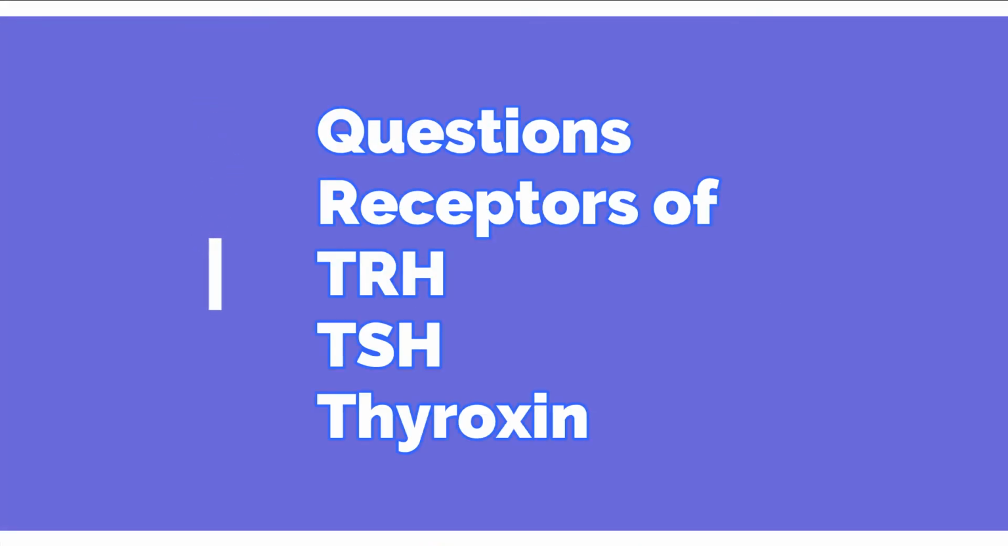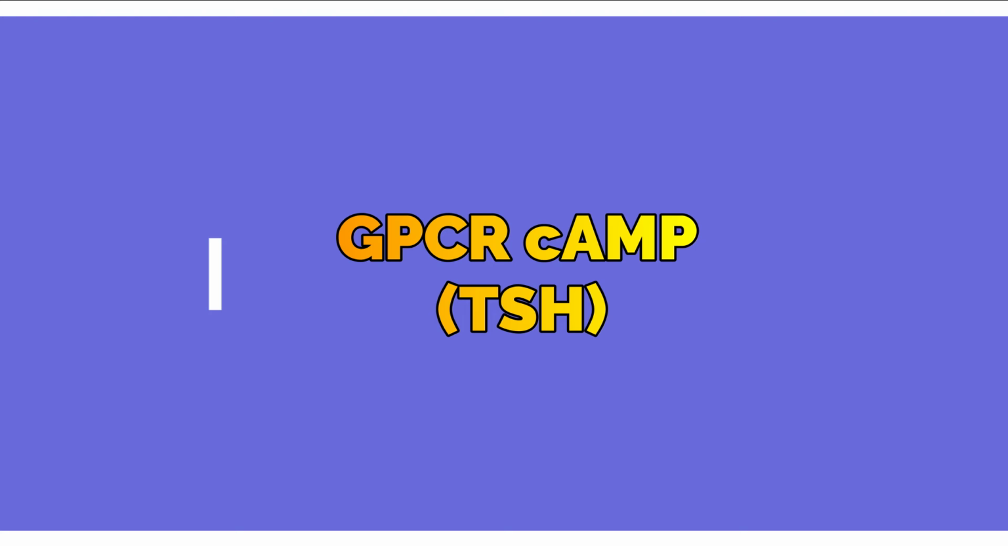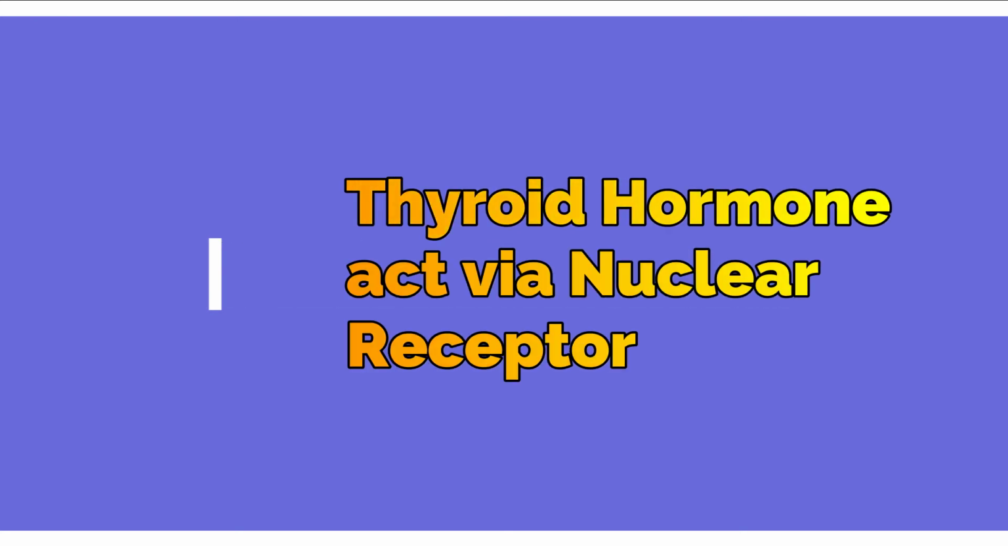Now I have 3 questions for you. What are the mechanisms through which TRH, TSH and T3 and T4 act? TRH acts through the G protein coupled phospholipase C system, and TSH acts through the G protein coupled cyclic AMP system. And what about T3 and T4? They have a direct nuclear receptor, and they go directly to the nucleus and act on the nuclear receptor.